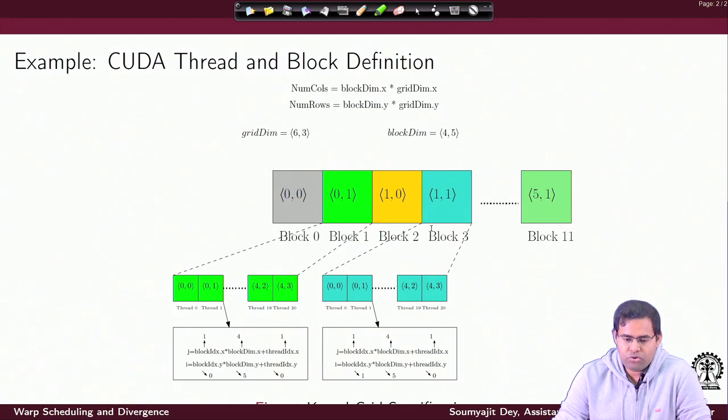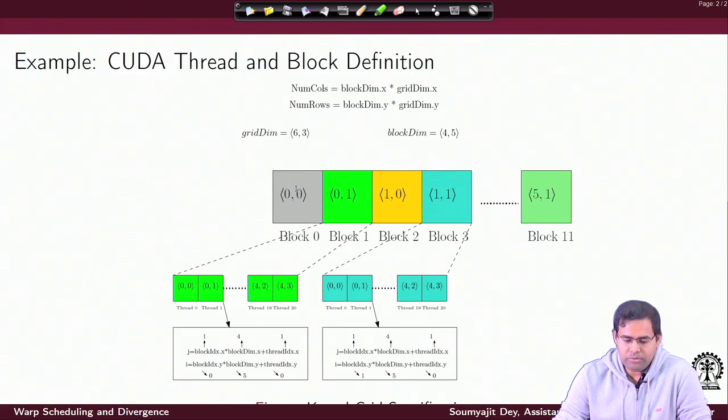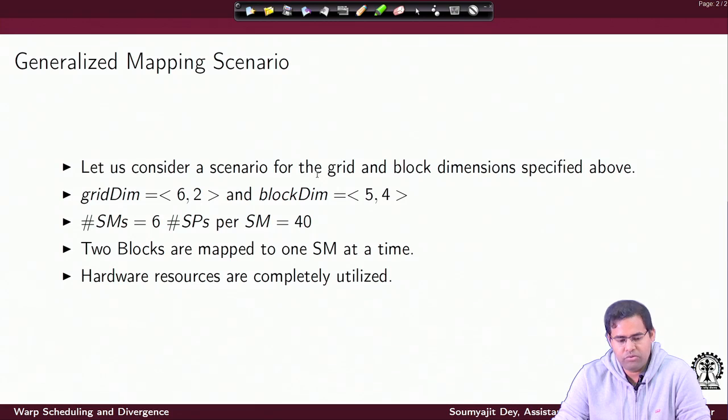Before going into those questions, we are trying to recall one of the example mappings we discussed. This is an example of a 2D mapping here. We have this many blocks in the 2-dimension space, and for each block we have threads which have been mapped into the blocks like this. This was one of our earlier examples, shown again here for example purposes, and consider a generalized mapping scenario here. You have 20 threads inside each block, and in total you have 18 blocks, right. So, you have 18 blocks and 20 threads here.